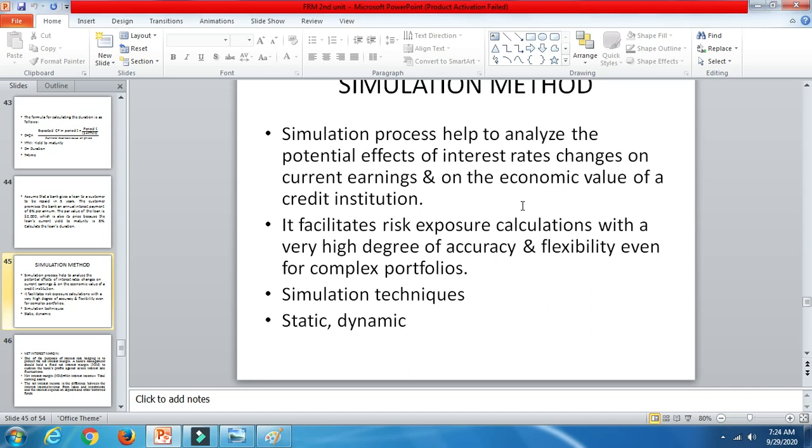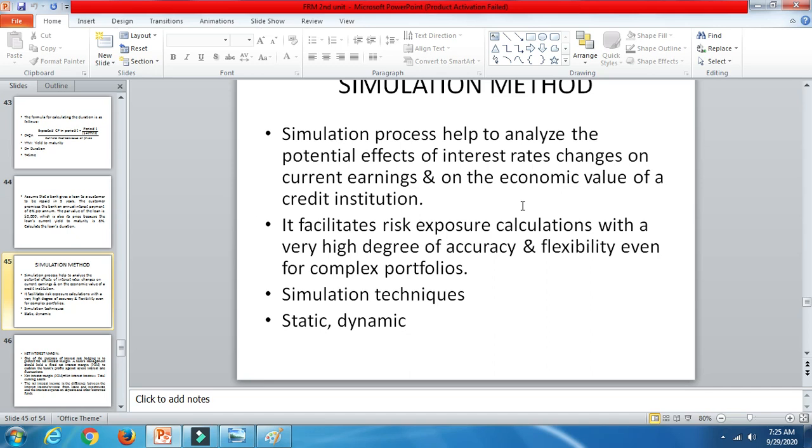What happens when there is a fluctuation in the interest rates is that it may result in prepayment of loans. Because if interest rates are going to increase after one week, people will think, instead of paying more interest, let's pay now itself, so that paying more interest can be avoided. That also will be risky as such.